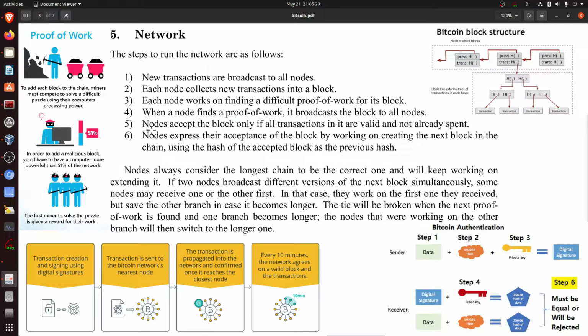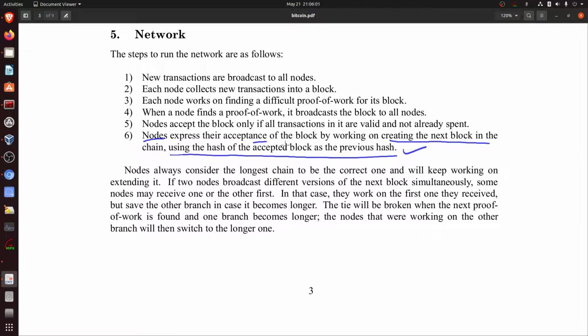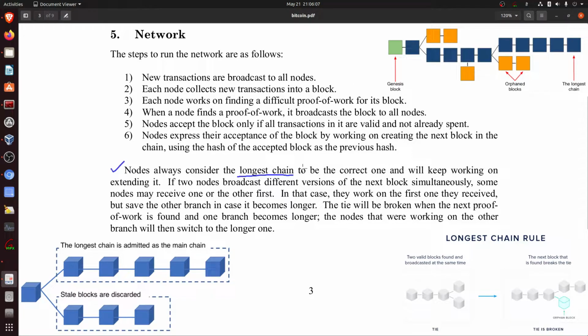The next is nodes accept the block only if all the transactions in it are valid and not already spent. Basically referring again to the point that the blocks are connected, the hashes are fine, the root Merkle tree hashes are absolutely okay. So nodes express their acceptance of the block by working on it, creating the next block in chain using the hash of the accepted block as the previous hash. So this is all what we have already discussed, and this is being realized in the form of a network. Nodes always consider the longest chain to be the correct one and will keep working on extending it.